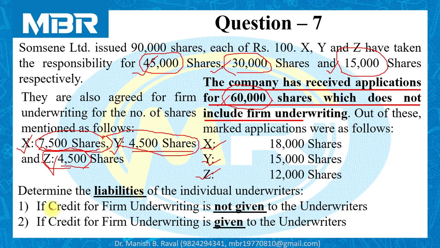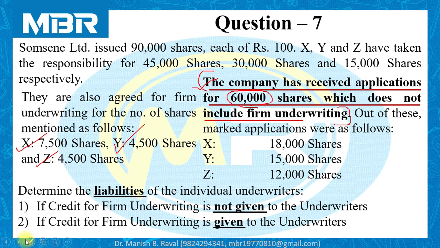We have to calculate the liability of all three underwriters in two different situations. Situation number one, when credit is not given, and situation number two, when credit is given. So this is all about the information given by the examiner in our question.